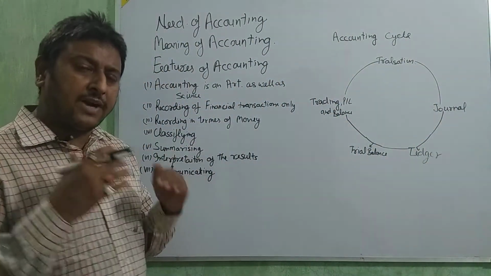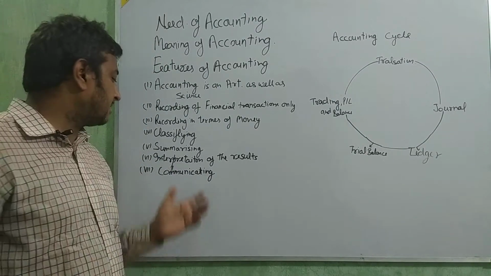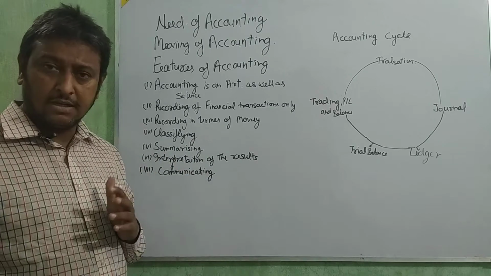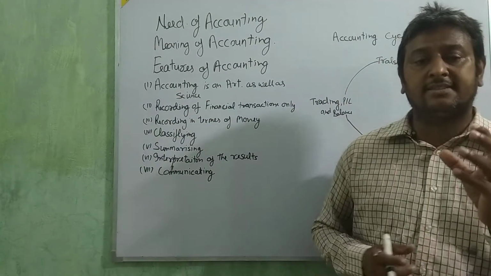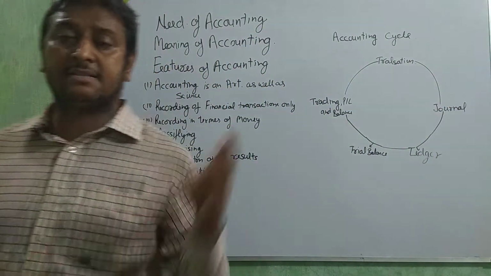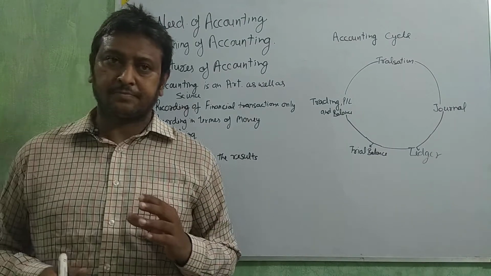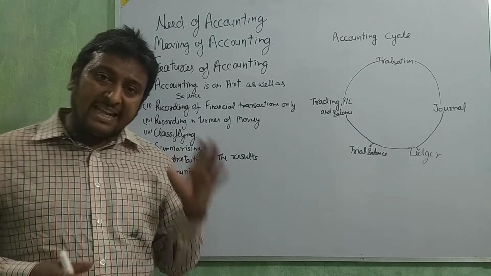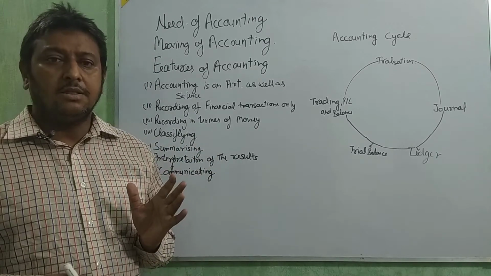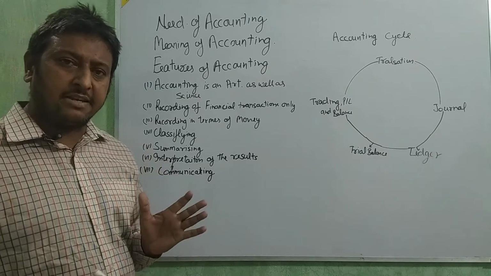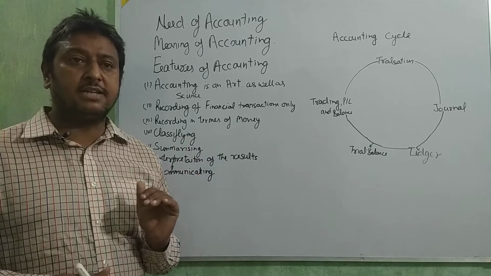Okay, beta? Then summarizing. After making the ledger, in the ledger we are going to classify all things. After making the different ledgers, we are going to take the balance of each ledger, and that is called summarization or summarizing. Just take the balance: sales account balance, Ravi account balance, Mahesh account balance. Taking the balance is called summarizing. Okay, beta? Clear?